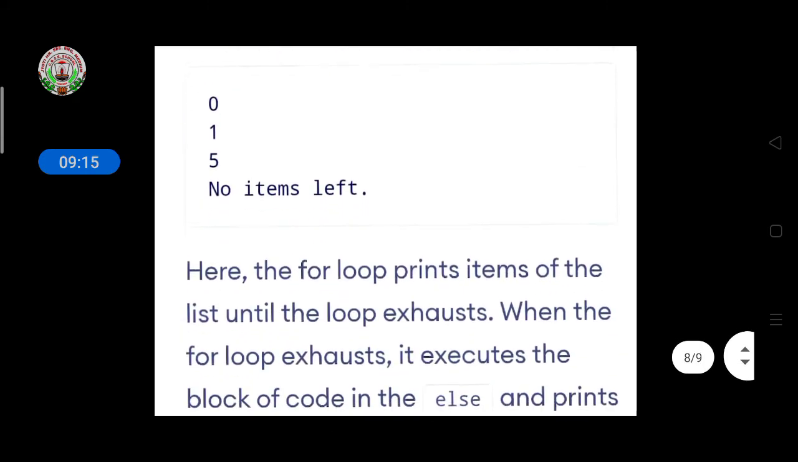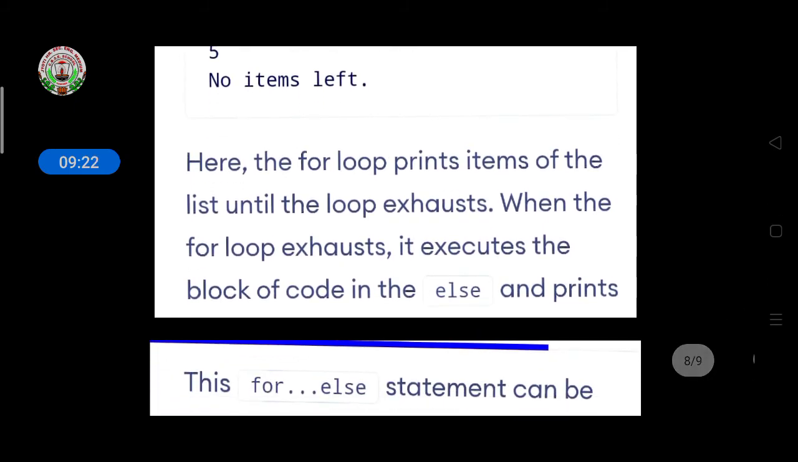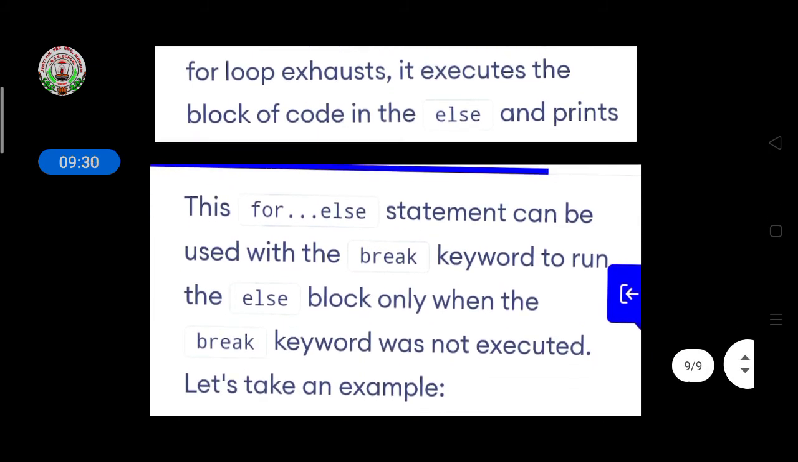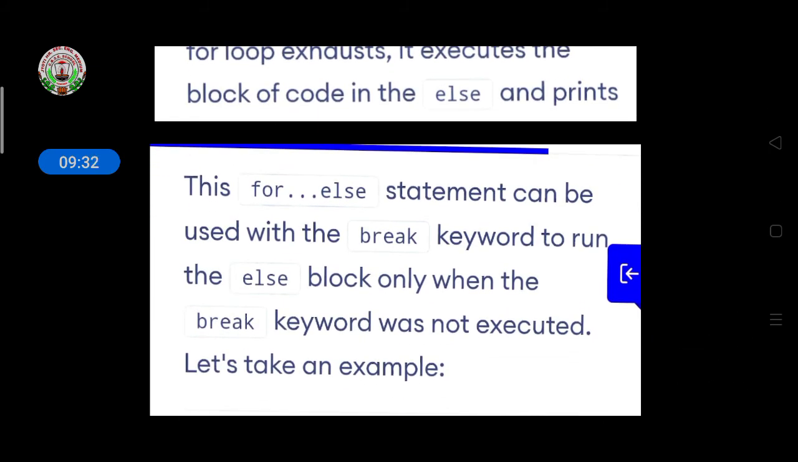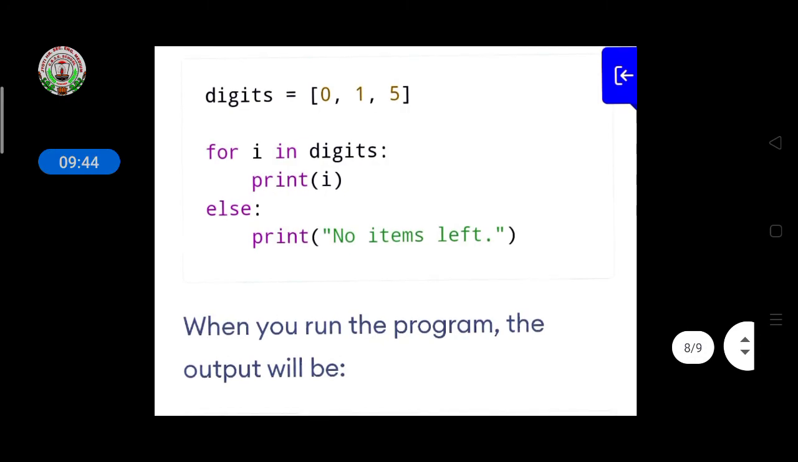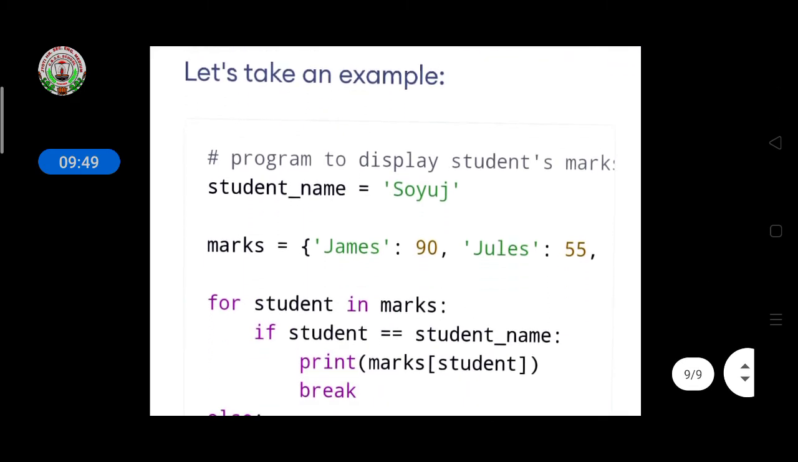Here the for loop prints items from the list until the loop exhausts. When the loop exhausts, it executes the block of code in the else part and prints the for-else statement. The for-else statement can be used with the break keyword to control whether the else block runs. Since we had not given any break keyword, it will print the else part also. And if we give the break, it will not display the else part items.